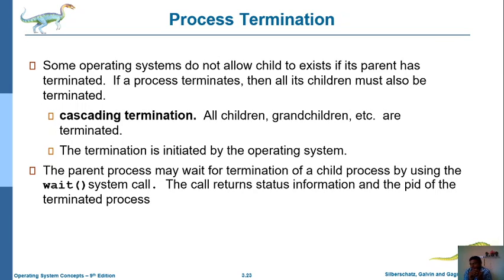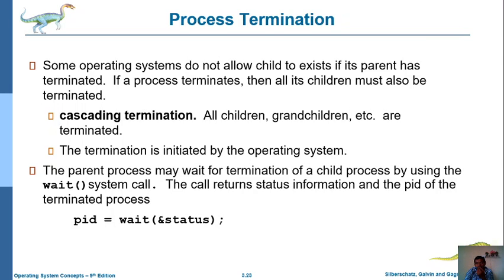What is the additional feature of the wait system call? Whenever we invoke or call the wait system call, it is responsible for knowing the current status of the children processes and then terminates the process. That is the main functionality of the wait system call. Here is the syntax for using the wait system call.